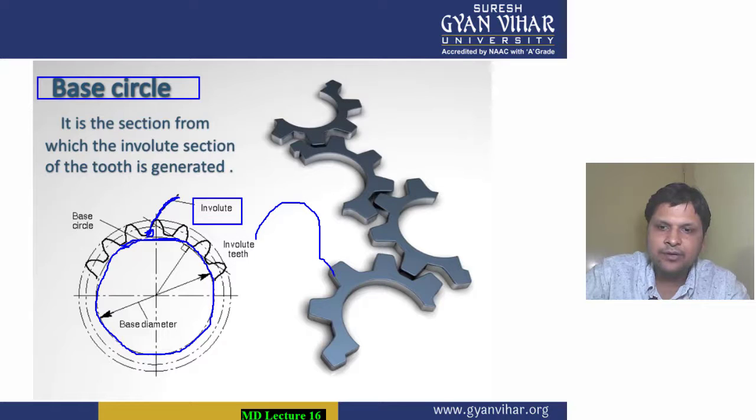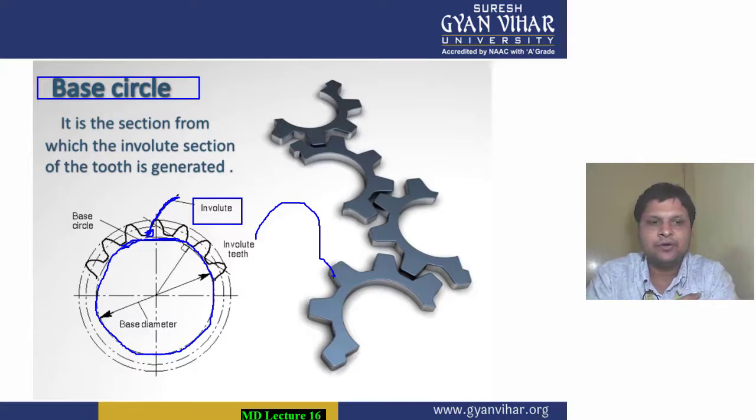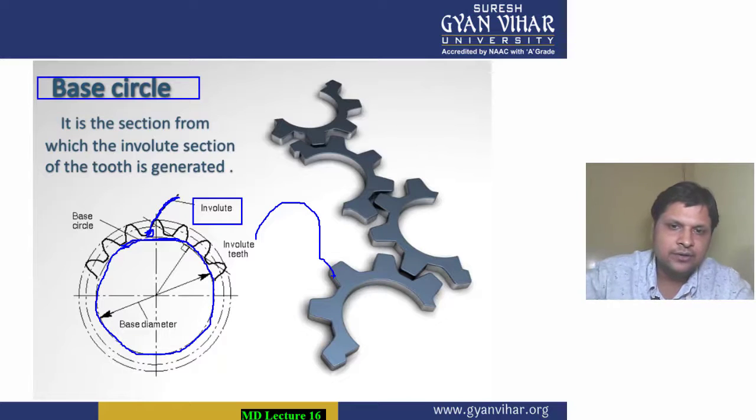All right, this profile of the tooth which you see can be of two types. It can be cycloidal or involute. The most preferred is your involute type, which is shown here. So the point from which the involute teeth start, the circle drawn from that point is known as your base circle.